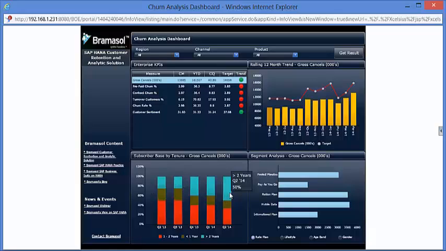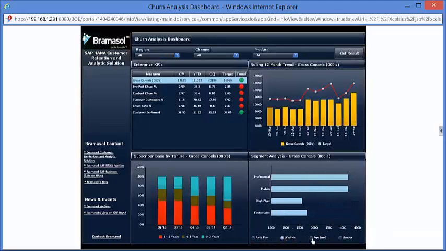Again, the same KPI can be analyzed from other perspectives like segment analysis, where we can analyze the cancellation by, say, rate plan or lifestyle, maybe by age band. For example, in the case of age band, there is a very clear indication that people in the age group of 40 to 59 disconnect the most. So this way, different business users can identify the KPIs from different perspectives and multiple dimensions, which will help them get insights on what business actions they need to take.